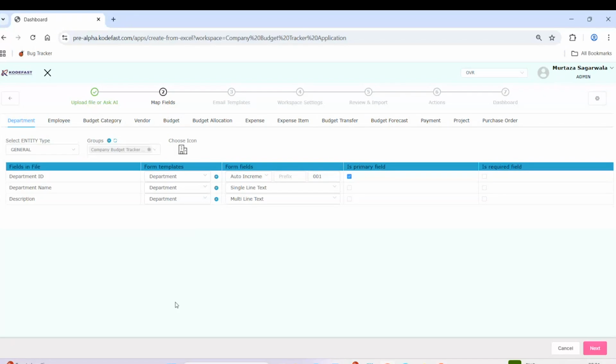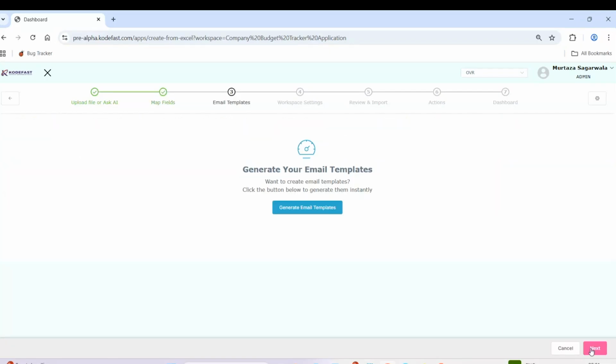At the time of generating the table, you can also decide, let's say departments is a screen. In that department screen, we have a department ID, department name, and maybe a description. Let's say you say no, I don't want it to be this way, I want to select fields. All those things you can define here, and it will select them. It will select the icon for you. It will do all the work. You just have to click on next here. If you want to see, you can see by clicking here, or else we can click on next here.